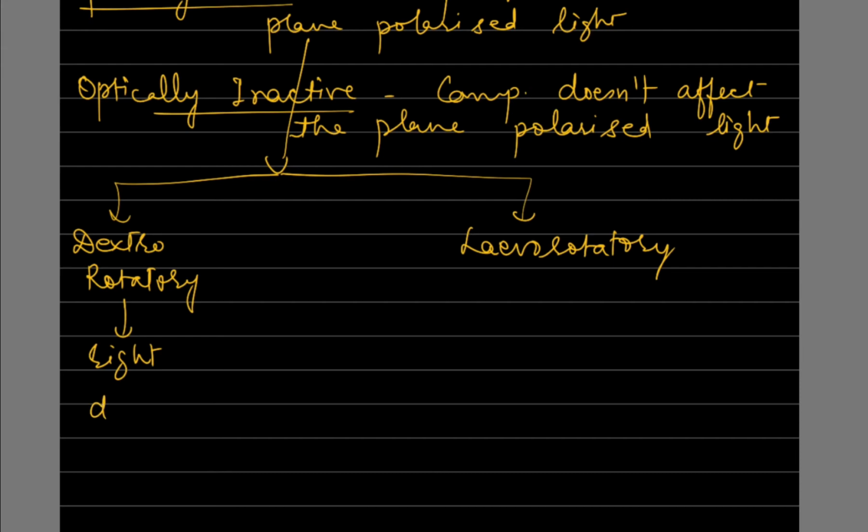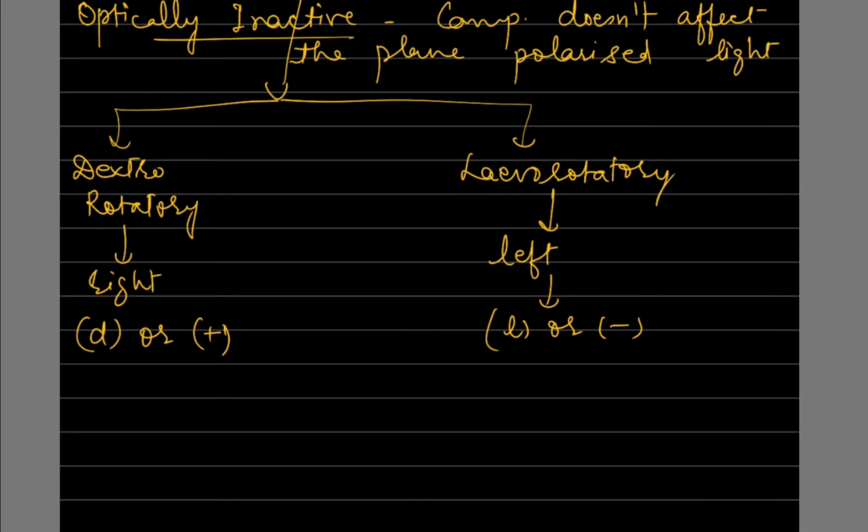It will be represented with the small letter d or with the positive sign. Or what is a levorotatory compound? It rotates the plane polarized light towards left, and will be represented with the small letter l or with a negative sign.